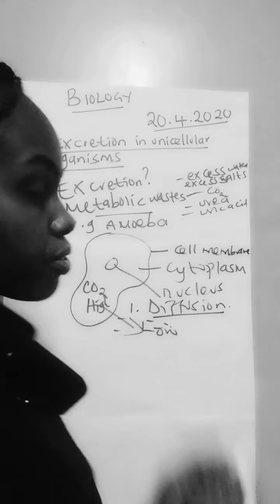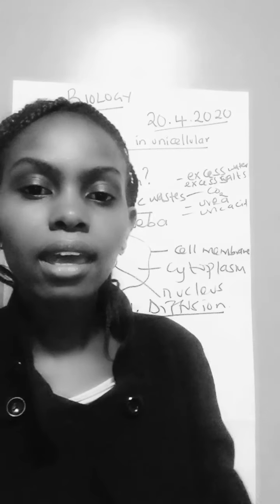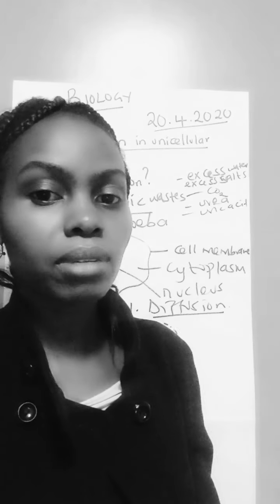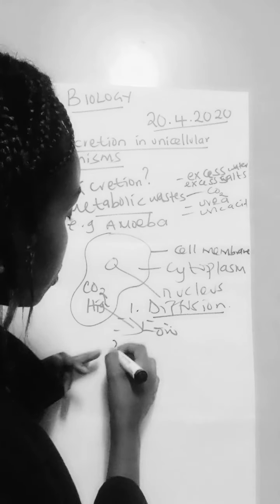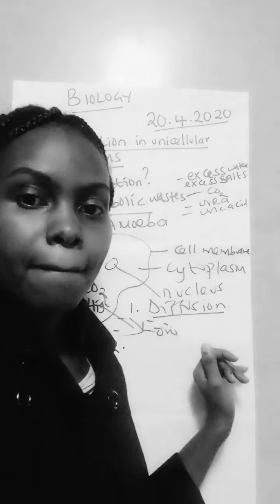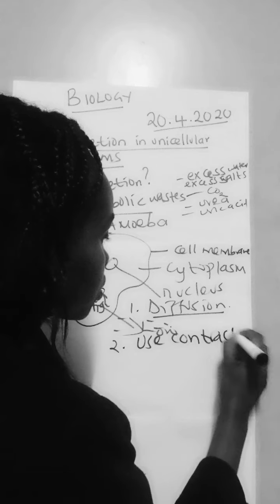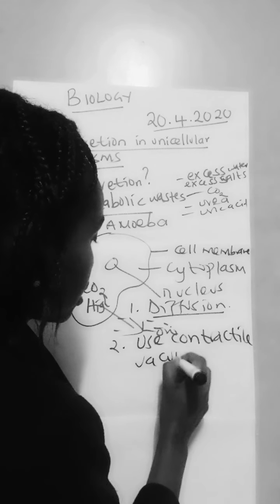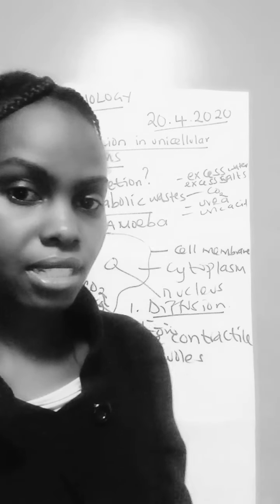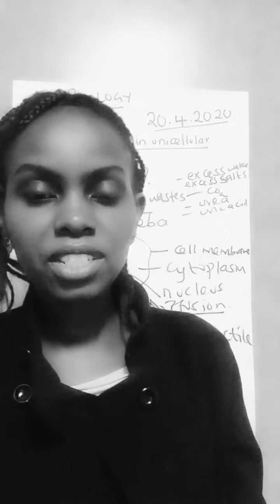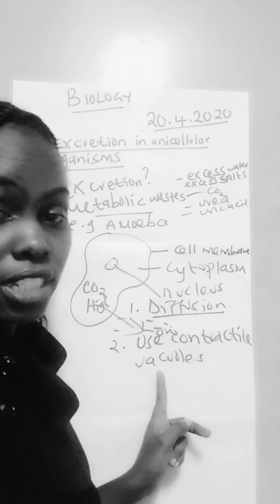So examples of some metabolic waste that are eliminated by simple diffusion are gases and salts. They are eliminated by diffusion. They can easily diffuse. Two, the other method is by use of contractile vacuoles. These vacuoles are in the body of an amoeba. Remember, it is a protoctist, whereby they have some specialized structures known as contractile vacuoles for excretion.